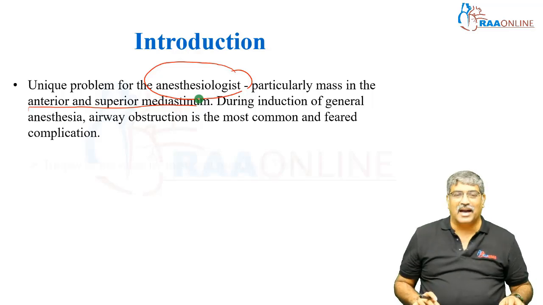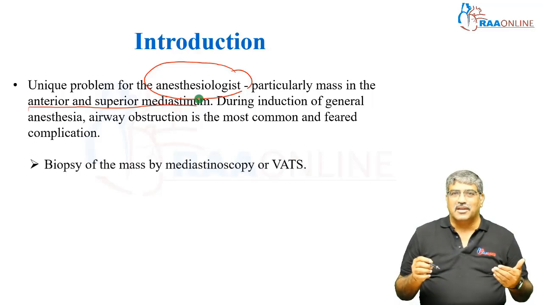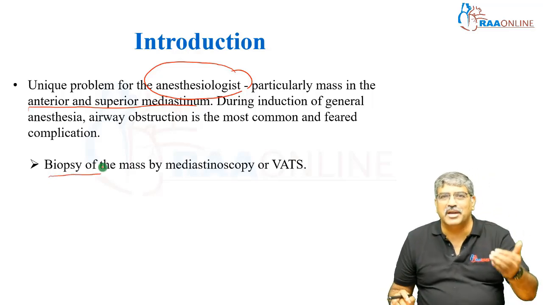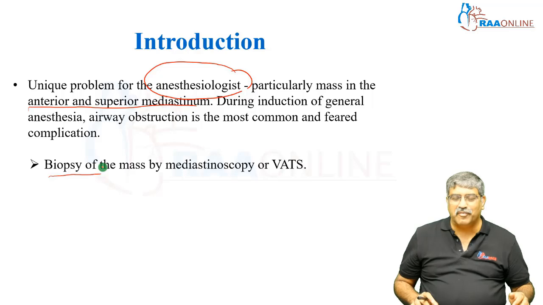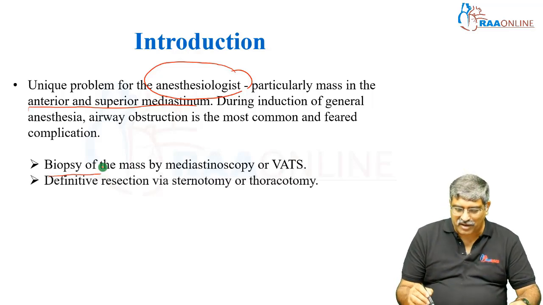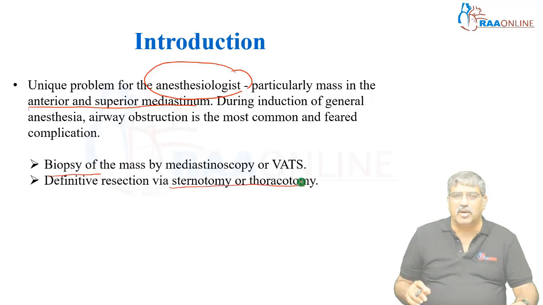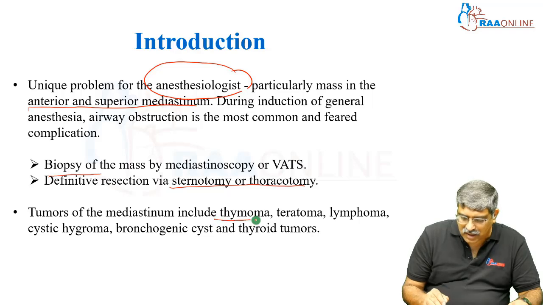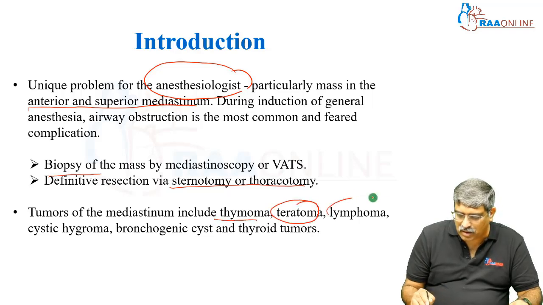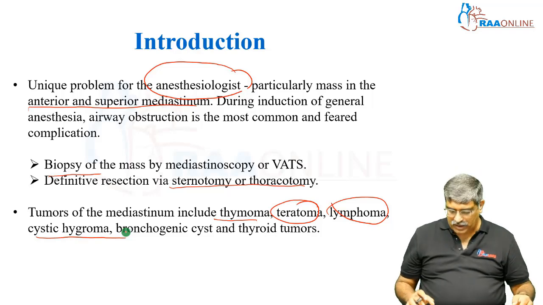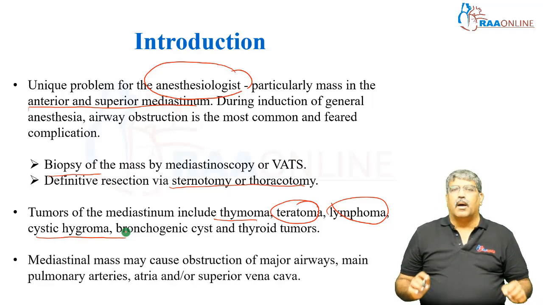for any anesthesiologist. Usually the mediastinal mass can be posted for biopsy either by mediastinoscopy or video assisted thoracoscopy, or it might be posted for a definitive resection via sternotomy or a thoracotomy. The tumors of the mediastinum include thymoma, teratoma, lymphoma, cystic hygroma, bronchogenic cyst and thyroid tumors.